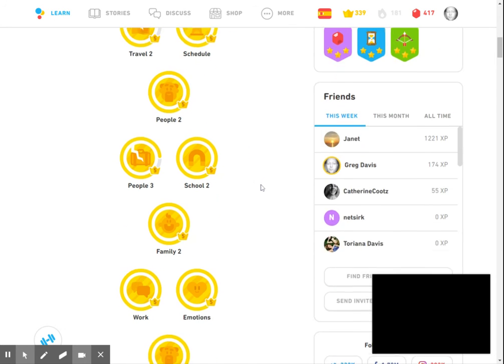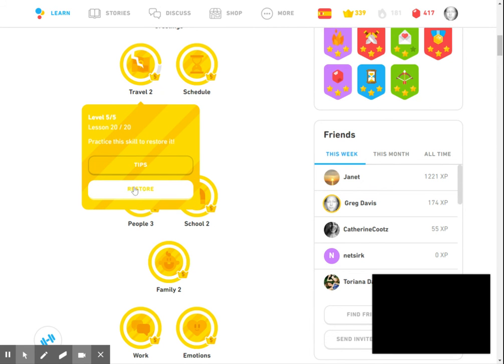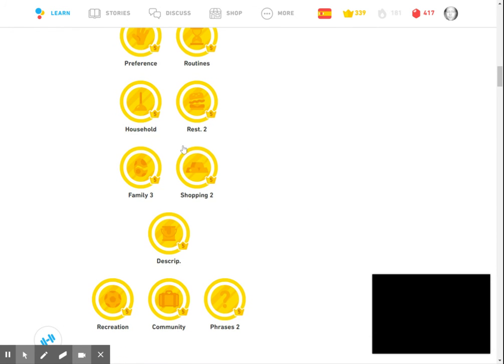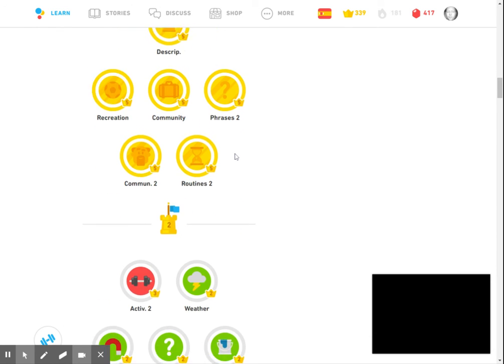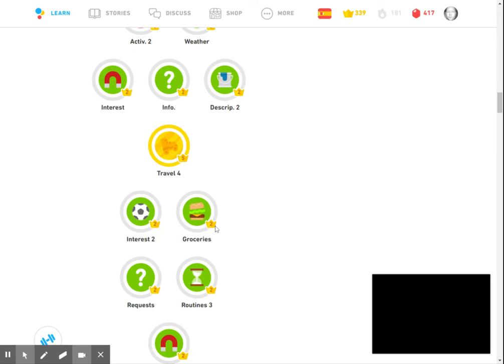I'm going to scroll down to where I have, remember when this is broken like this, it's a perfect time to go through and restore that. I've already done all 5 levels, but it gets kind of tired and it says, hey, refresh that, review those things. Otherwise, I'm just going to keep scrolling down here to where I'm at. And so my goal right now is to get these up to level 5 and so on.